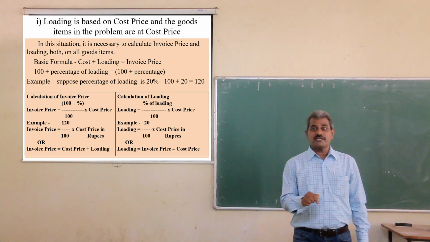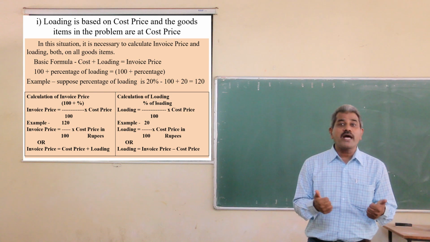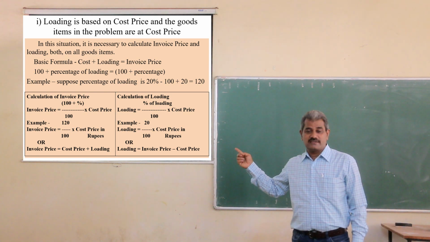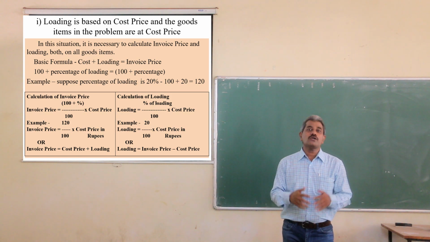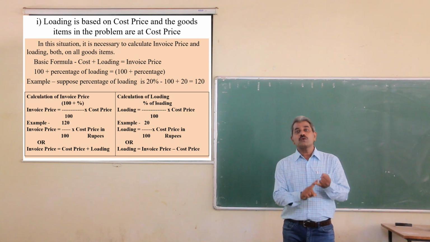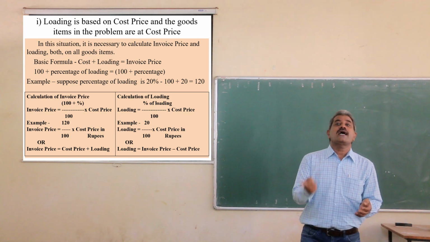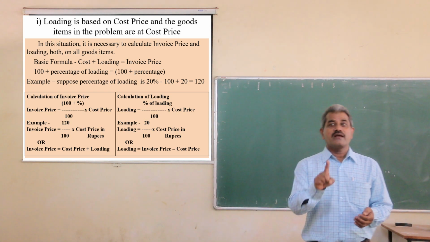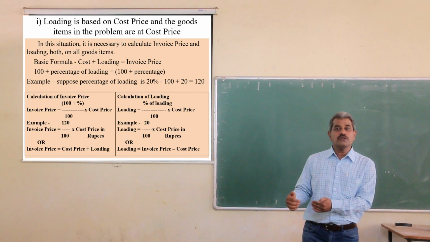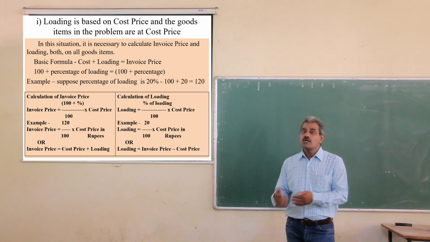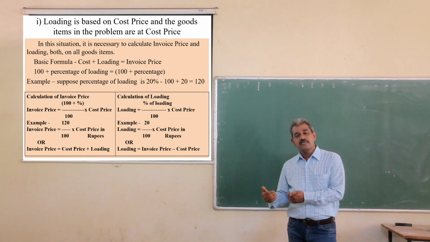Here, in this situation, we have not been provided the invoice price. Okay, as well as we don't know the amount of loading, so we have to calculate invoice price as well as loading, because the items of goods are given at cost price, loading is also based on cost price.